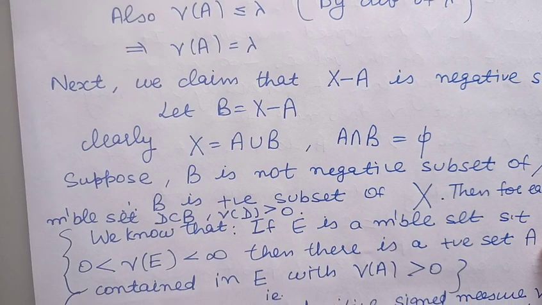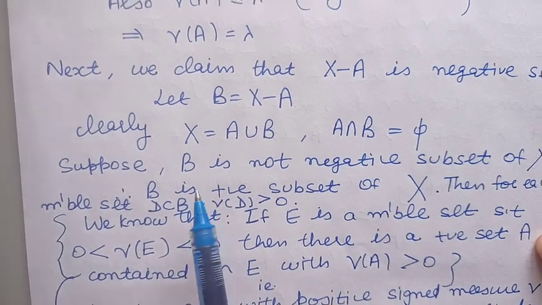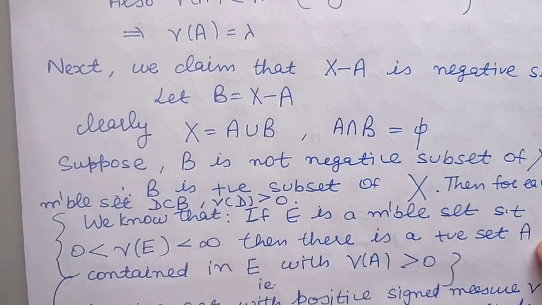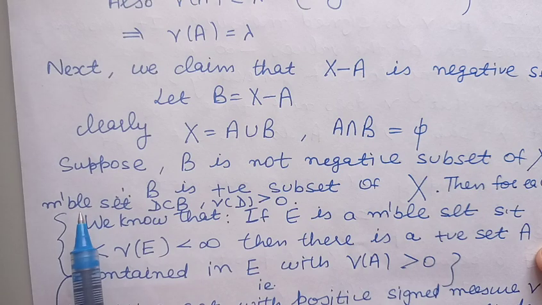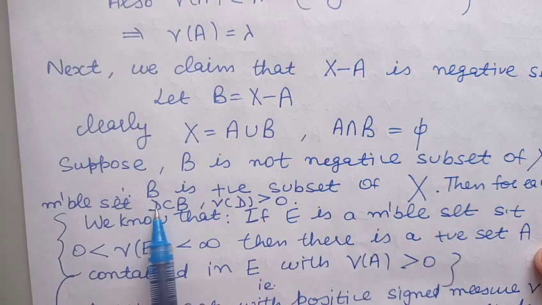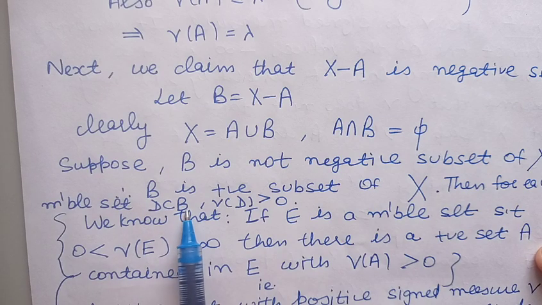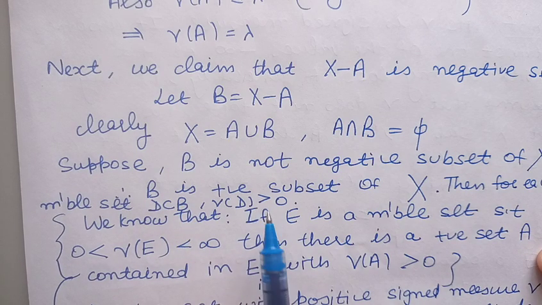Now it remains to prove that the set B is negative. We will prove it by contradiction. Let us suppose B is not negative. So if B is not negative, then B is a positive subset of X. So we can take a measurable set D which is contained in B having positive signed measure.